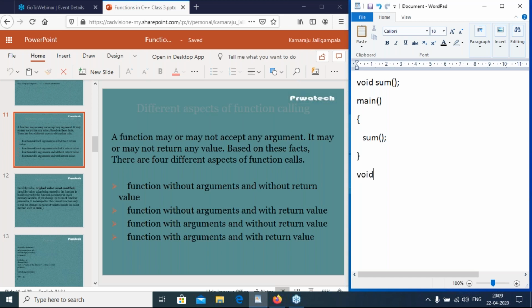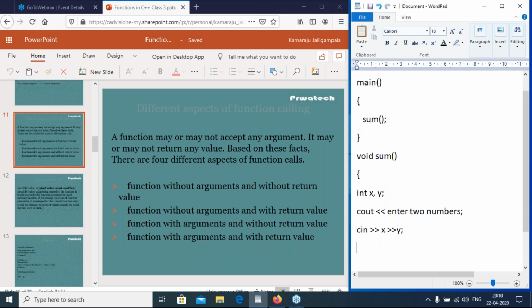So void sum, here int x comma y, cout enter two numbers, cin x, y, right?